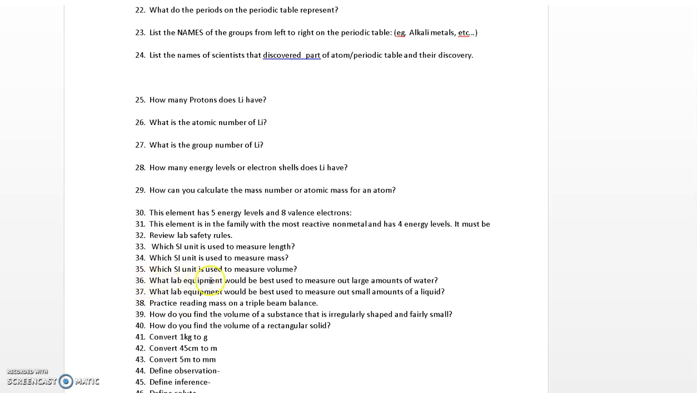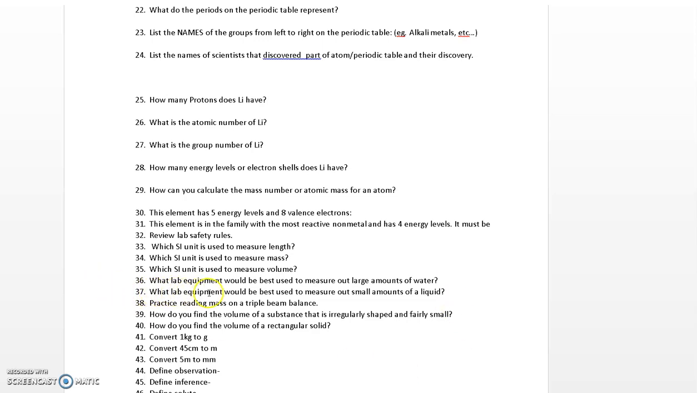Number 36, what lab equipment would be best used to measure out large amounts of water? It depends on what lab equipment is available, but you could use a graduated cylinder if it's big enough to hold it. Like if you need 1 liter, you would have to have a 1 liter graduated cylinder, or you could have a beaker. If you wanted to measure it accurately, like precisely 1 liter, then it would have to be a graduated cylinder.